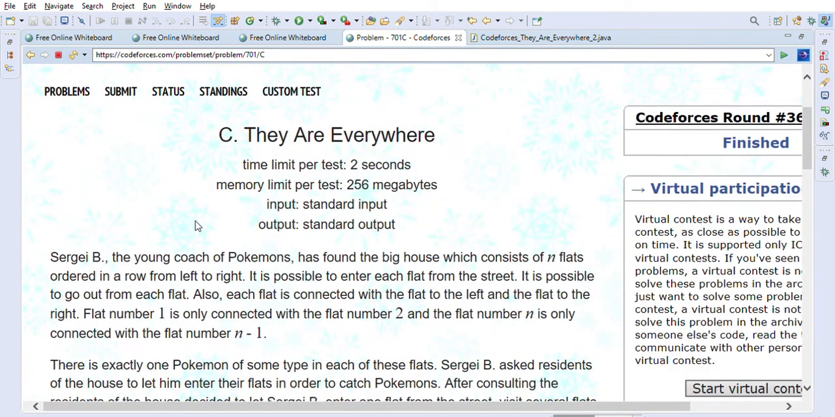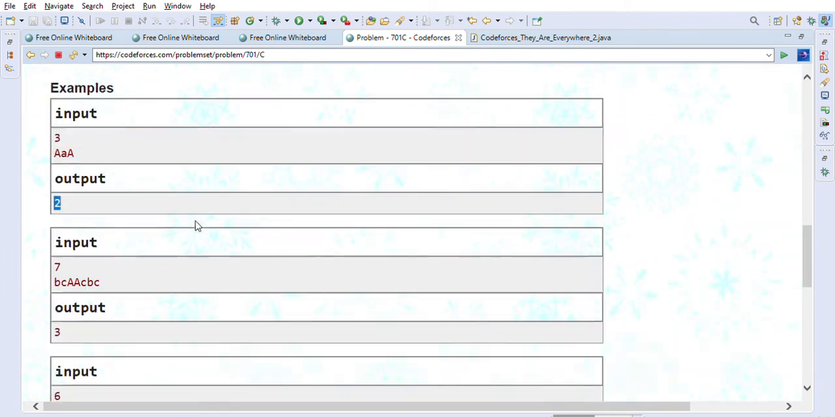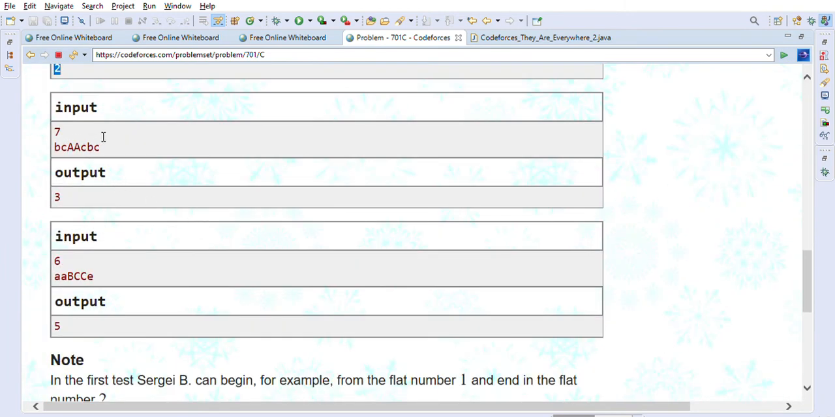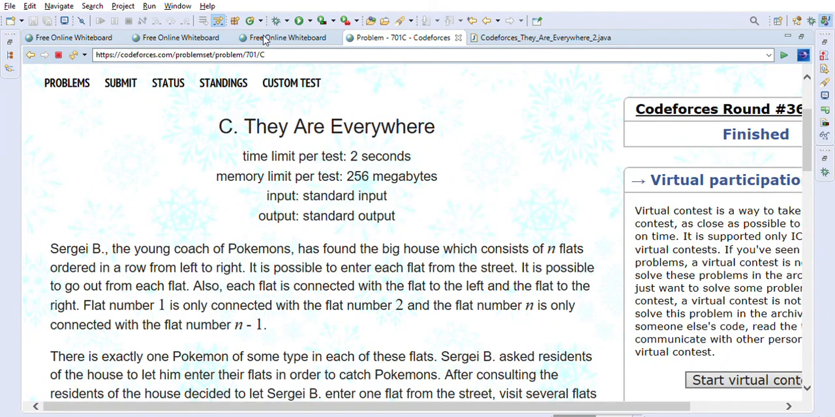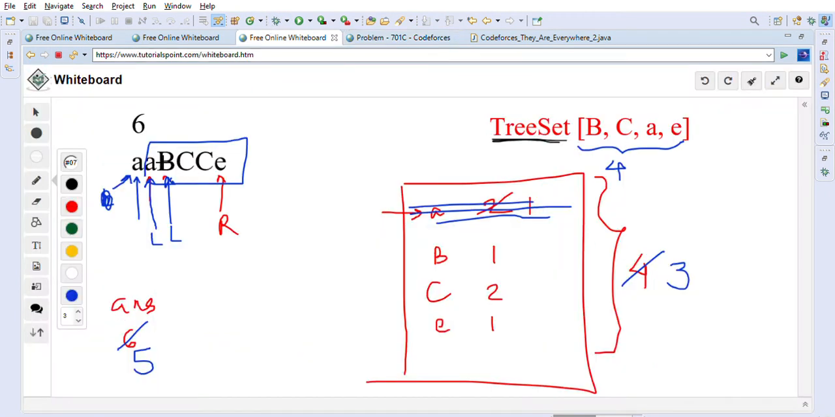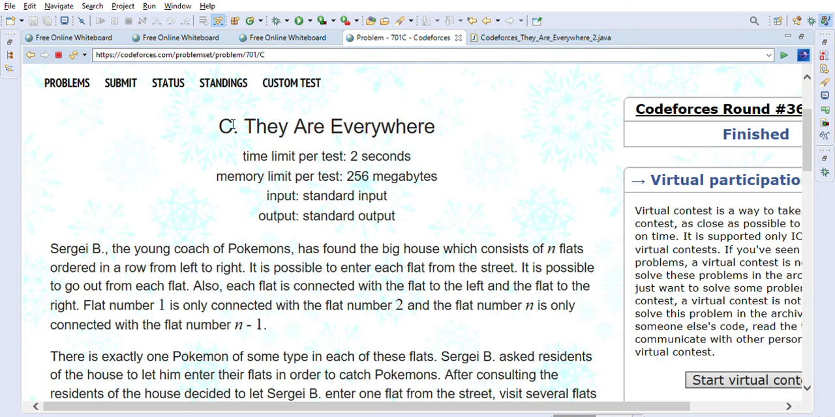So this is a string problem where we have to find a substring which contains all the different characters that the main string has, right? So that is what the problem is basically. And since it is a substring, obviously it is a continuous string, right? So this is how we solved it.